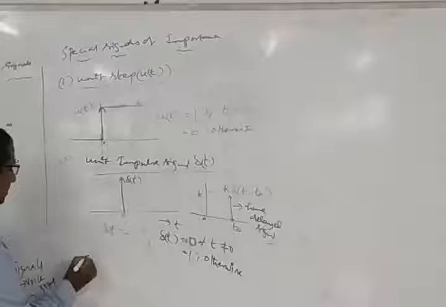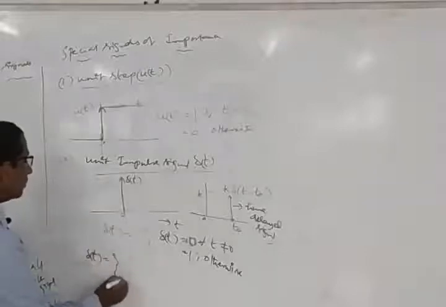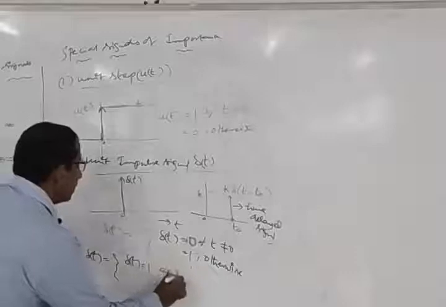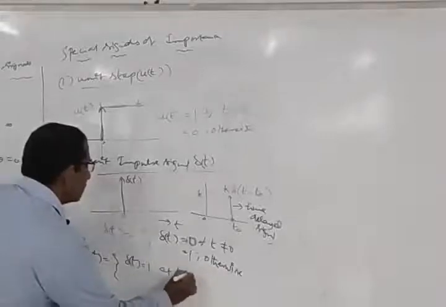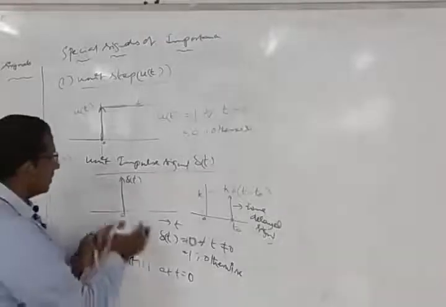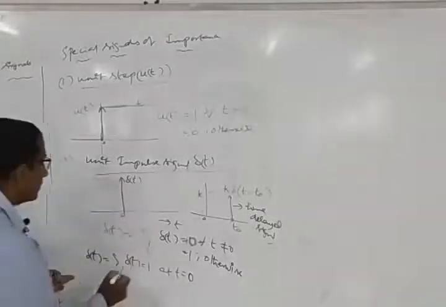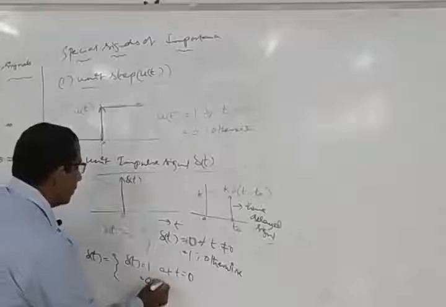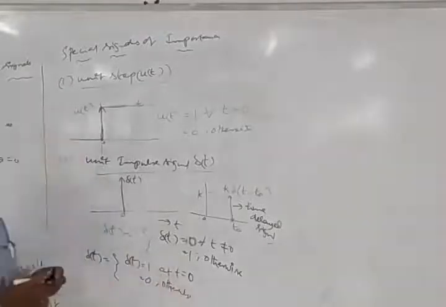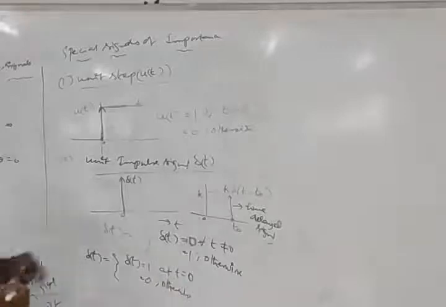Another way of representing this is delta of t equal to 1 at t equal to 0. Then we can call this a unit impulse type of signal, and it is going to be 0 otherwise. In all the rest of the other parts, it is simply equal to 0. This is known as a unit impulse signal.